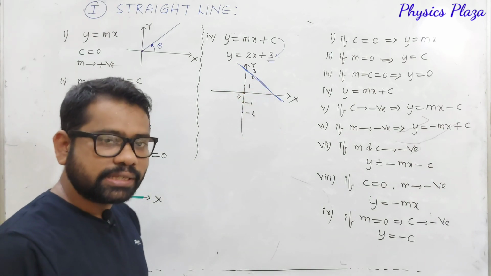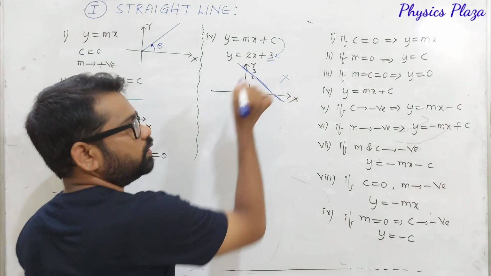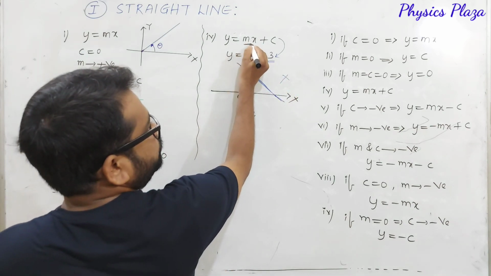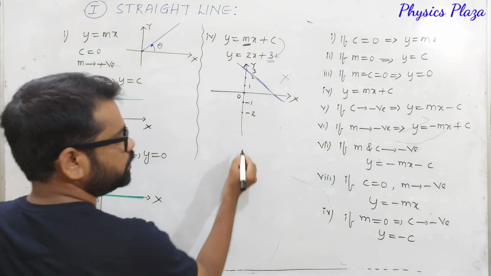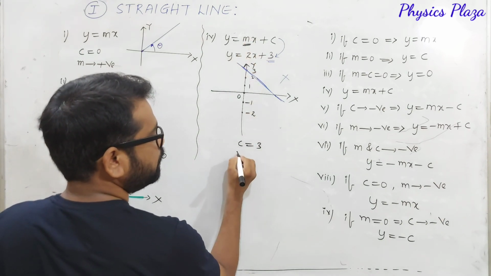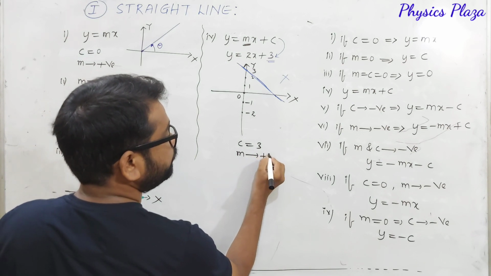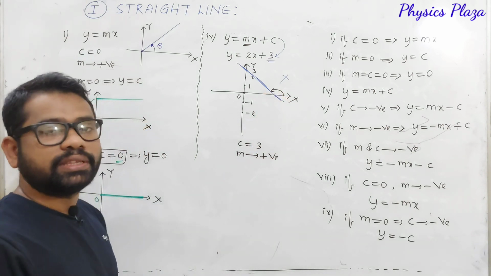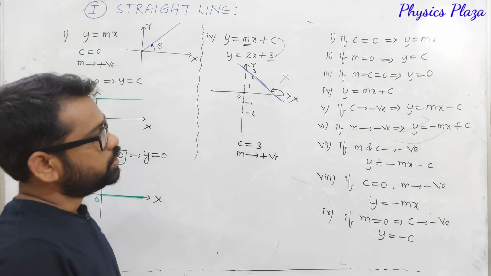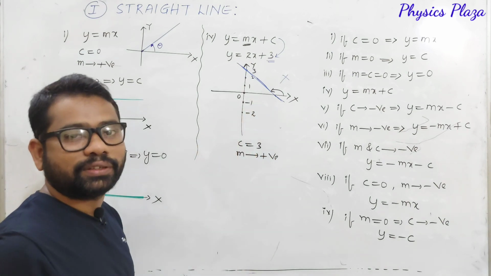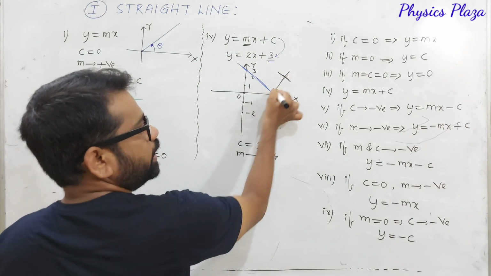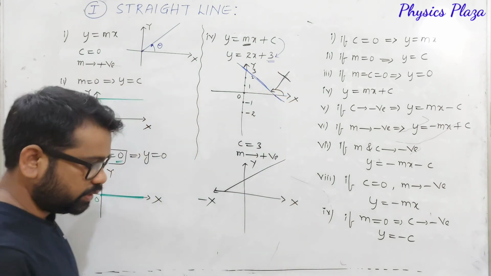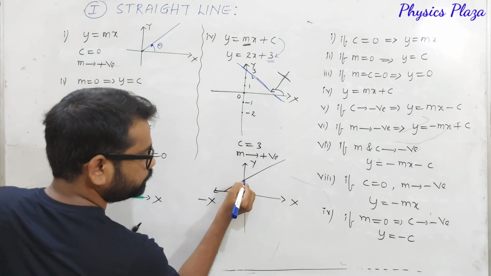Is it right? Is it correct? It is wrong. Why is it wrong? Here you need to think about slope also. Here c is equal to 3, but m is positive, so in this case the slope is going to be negative. So this is a wrong graph. Then how to get it? Look at a graph like this. This should be 3.